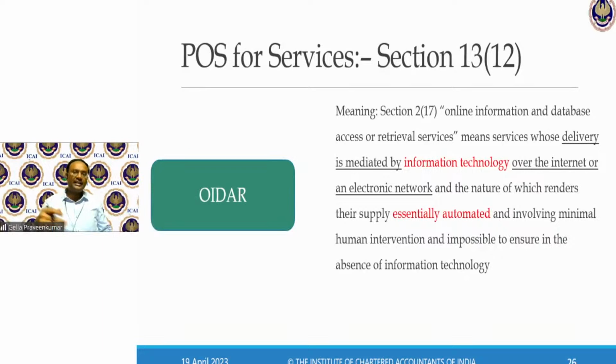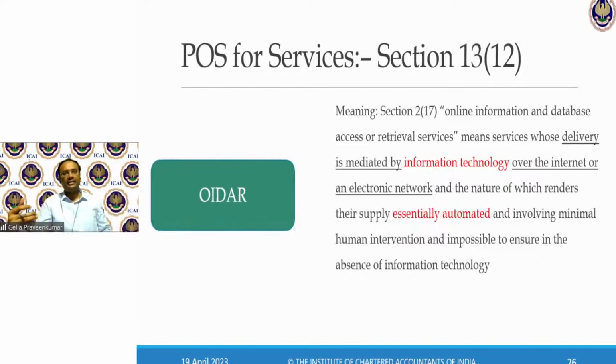This definition, there is one more definition called online non-taxable recipient. These two definitions have undergone a change. For that reason, expect a theory question for 3 marks in your November 2023 attempt. I repeat again, this particular definition called OIDAR completely has been revamped by virtue of Finance Act 2023. Maybe for May 2024 attempt, this might be applicable.